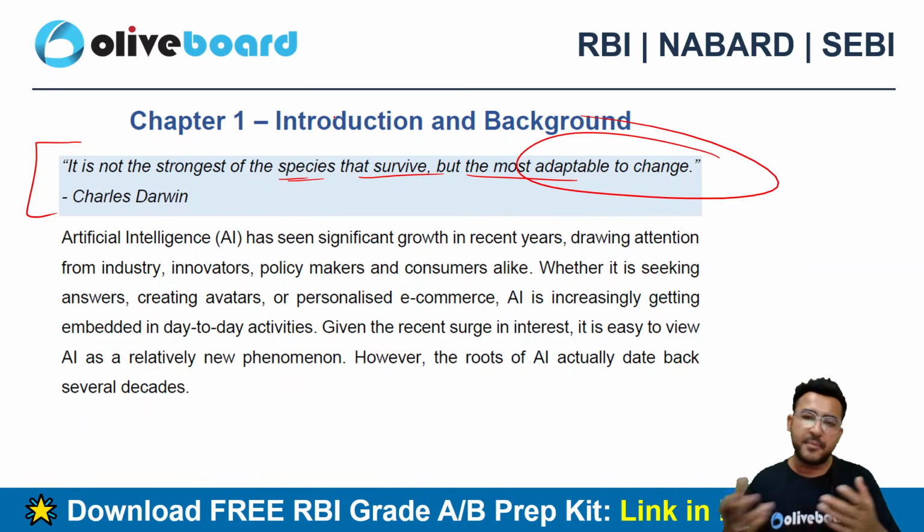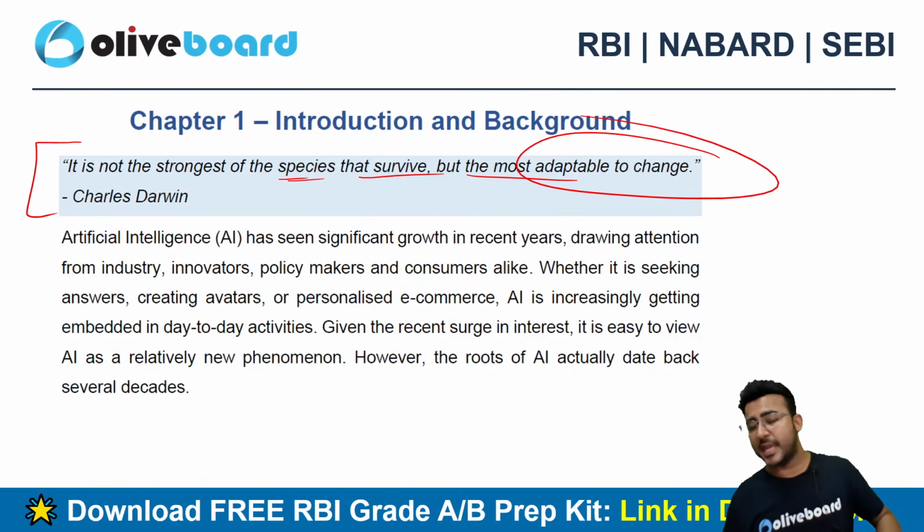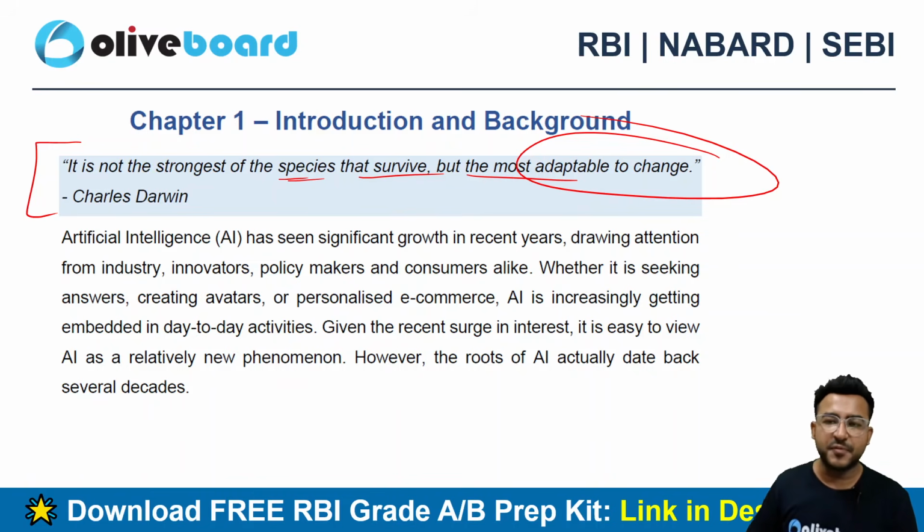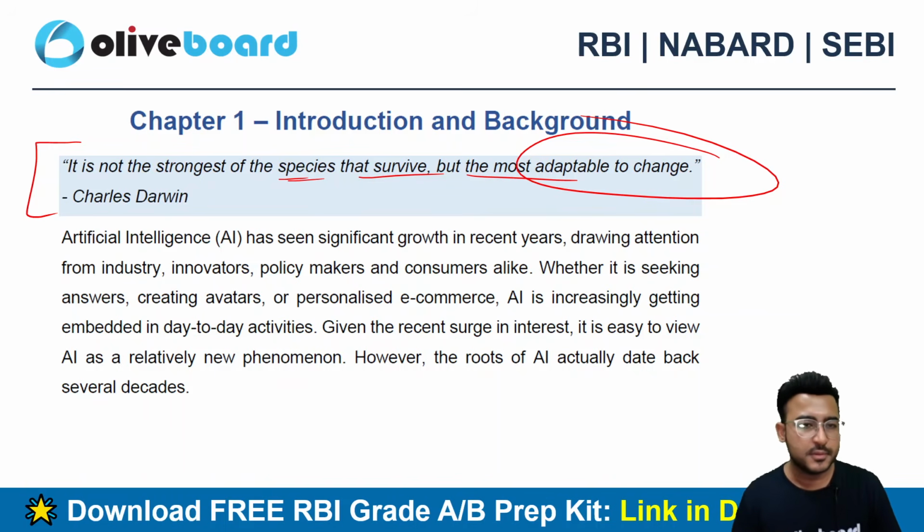So if you have the capability to change your mindset, then you can survive. In the worst case scenario, you are the strongest species, right? The survival is definitely not a big deal for you if you are adaptable to change, right? So your power, your strength comes from how quickly you can change. Okay, that's a very famous quote.